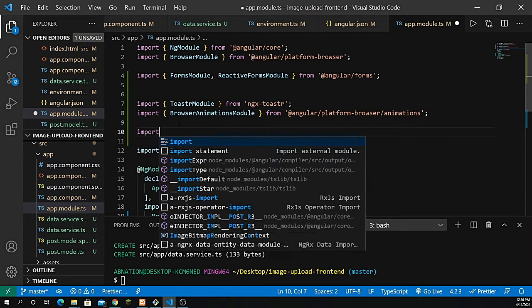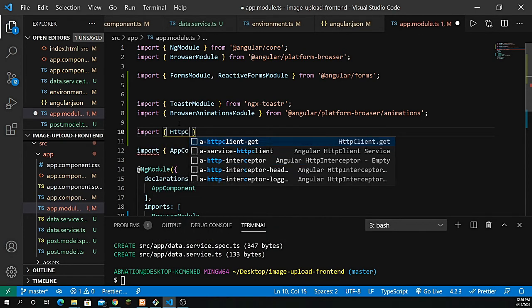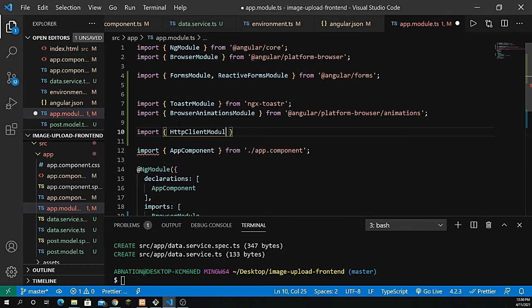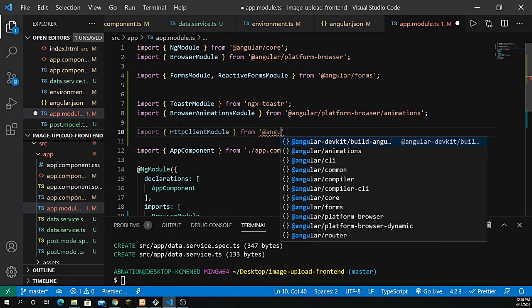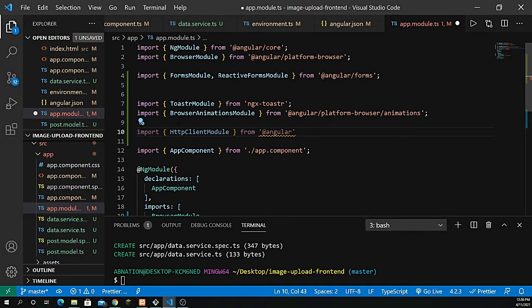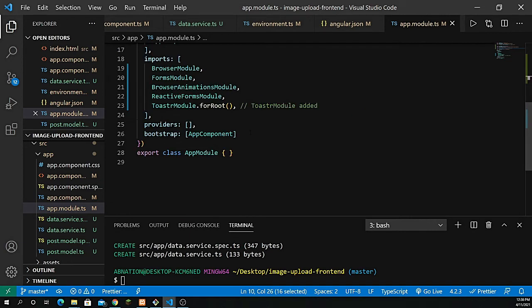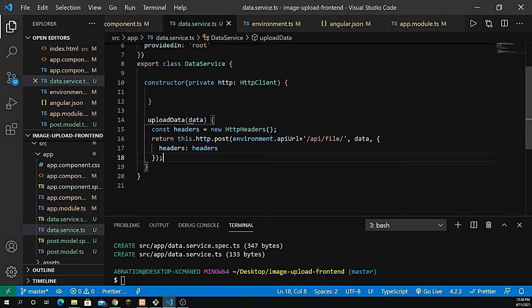So import HttpClientModule from @angular/common/http. All right, now let's define that inside the imports. Right, so that's fine. Now we are done with this.